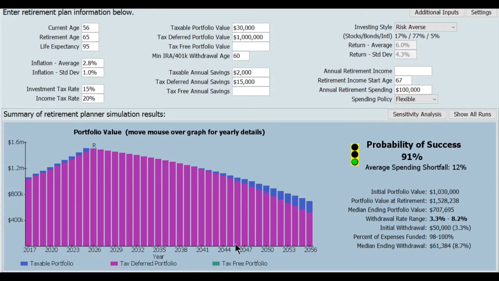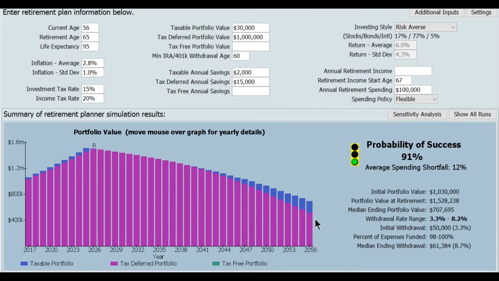And they're somewhat on the conservative side. Their expected rate of return is about 6%. And what this shows is, and this is really the thing I want you to pay attention to, not all the other little numbers and so on here, the probability of success, 91%. So what does this really mean?